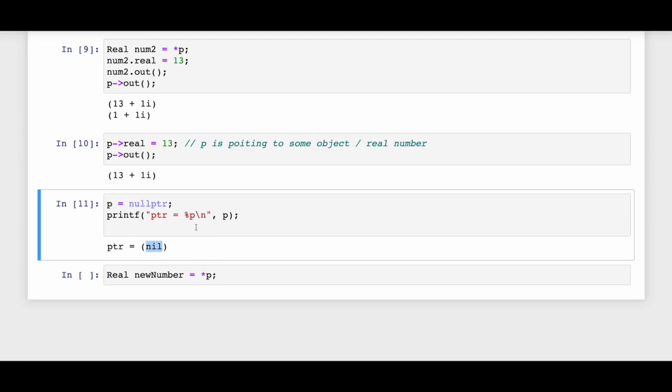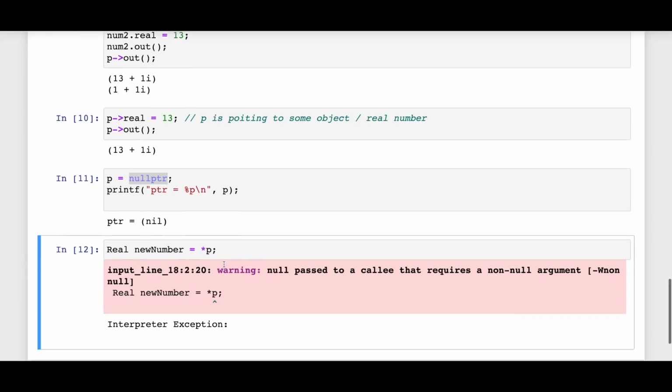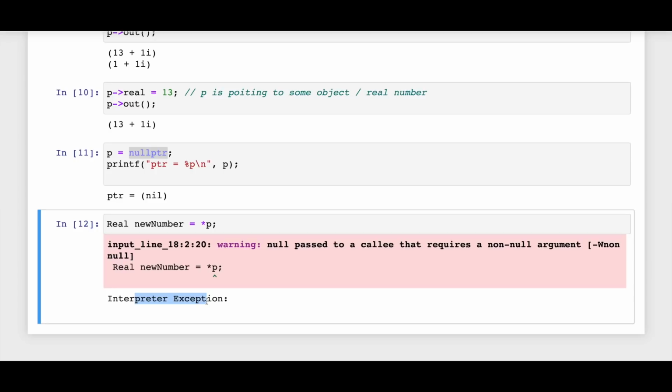But another interview question that I have often seen is what will happen if you are having a null pointer, but you try to dereference it? What will happen? It's not pointing to anything. As you have guessed, it will throw an exception, and it's saying interrupt exception. It's also giving the warning null passed to a callee that requires a non-null argument.